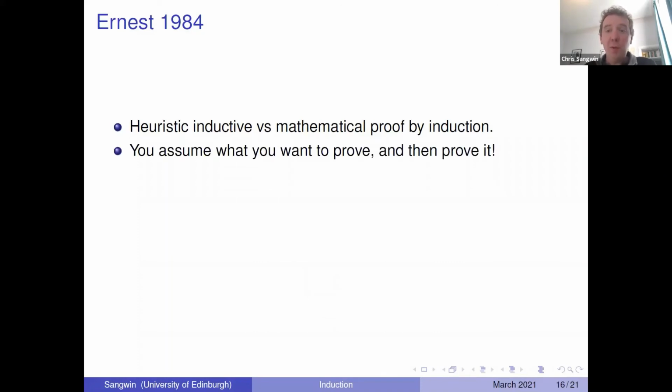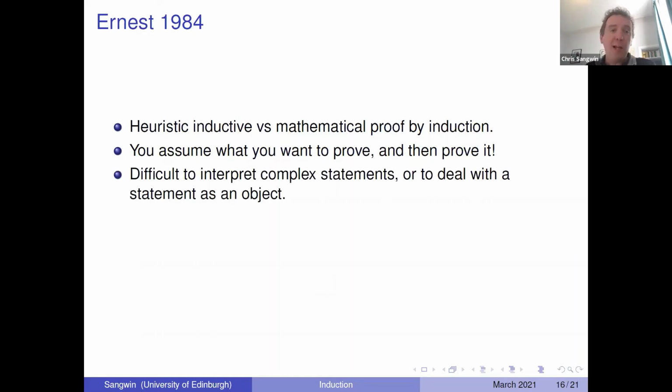This business of assuming what you want to prove and then proving it, of course, right? It just looks, well, if P of n is the goal here, then I've just assumed the goal. Well, you've been shouting at me for years that that's the conclusion, and suddenly I'm taking what looks like the conclusion and making it the hypothesis. So that's crazy. There's no surprise that that creates all sorts of difficulties for our students, perfectly reasonably.